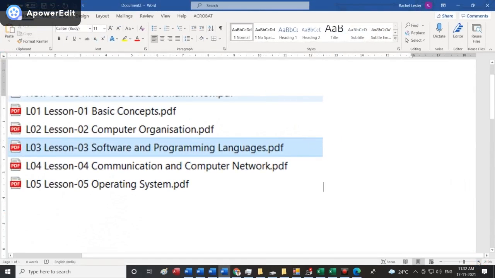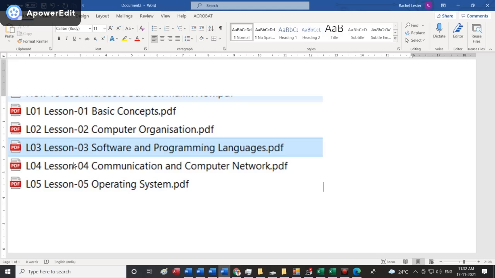Okay, lesson number 1 is called basic concepts. Lesson number 2 is called computer organization. Lesson number 3 is called software and programming languages.